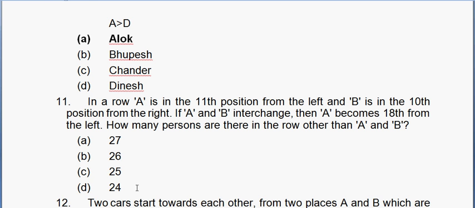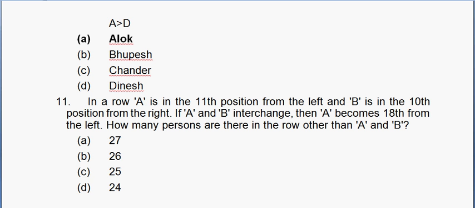The next one is basic arithmetic, right? You don't have to know any fundas and all that stuff. This is basic logic. In a row, A is 11th position from left and B is 10th position from right. If A and B interchange, A becomes 18th from the left, right? Which means B was 18th from the left.